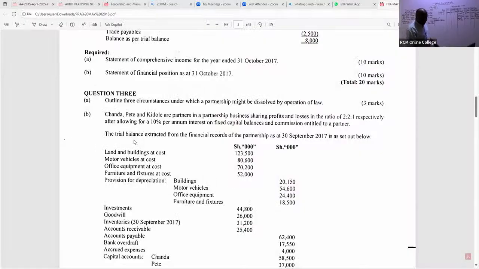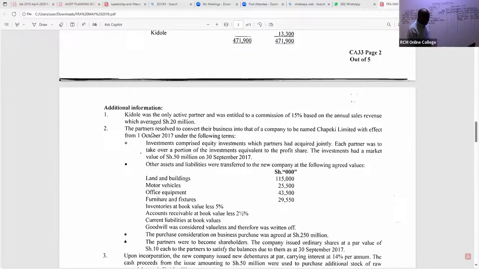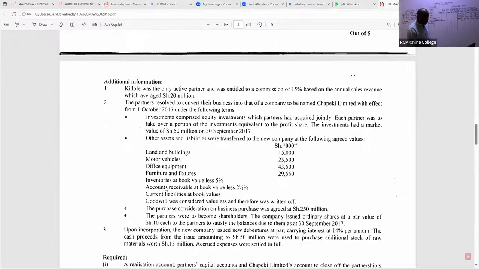We finish it up. Now, ladies and gentlemen, when you read here, what else have they told us? So at least at this point we have been able to take care of it. We are told goodwill was considered valueless and therefore was written off.